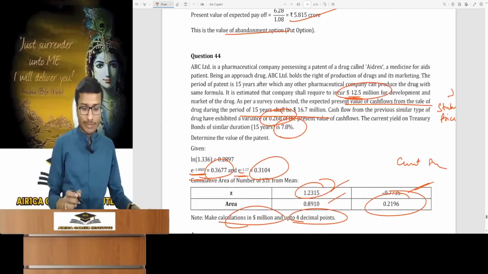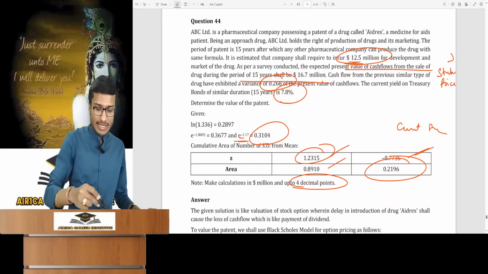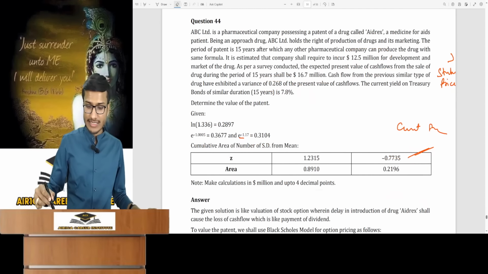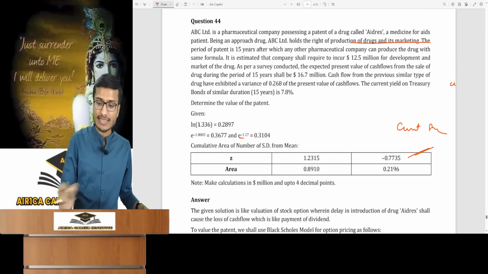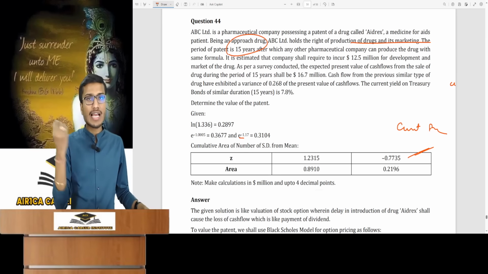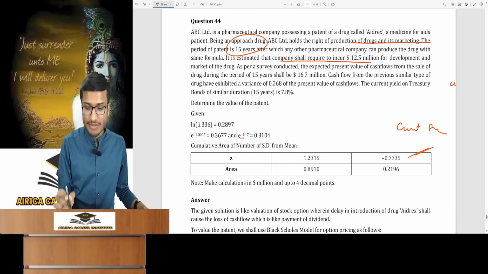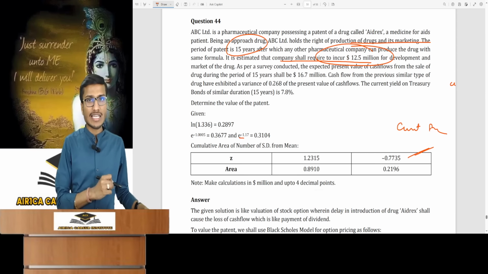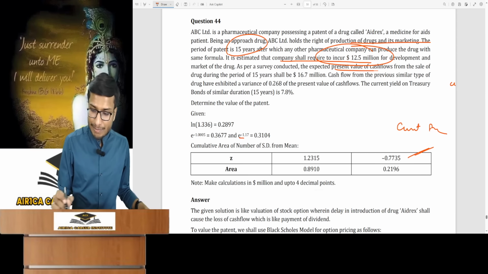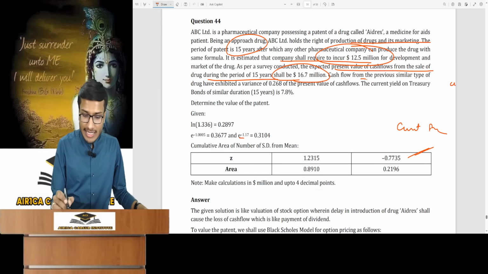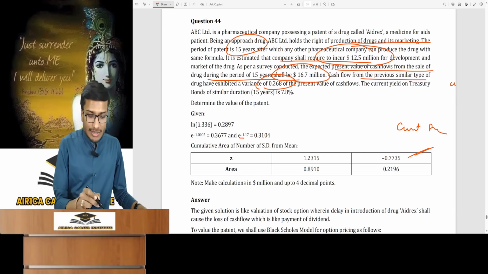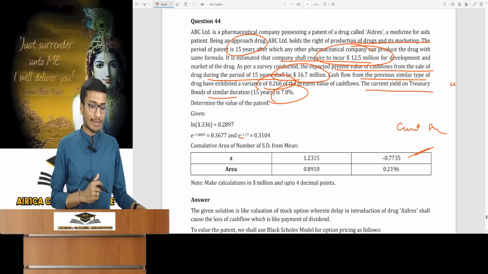Let's check the last growth option. It's same in growth option. We are manufacturing. The medicines, this same company operates with similar data and it holds a medicine patent that has a 15-year life. Investing in this project now for medicine development incurs this cost, which will be strike price. Then present value of cash inflows. This is your current underlying price. Variances are given to you. The current yield and the treasury bond rate are both given to you as the risk-free rate.